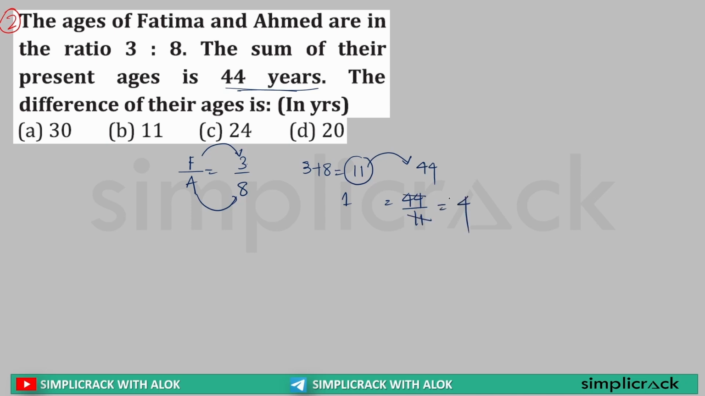Now if one part is 4, it is asking to find the difference between their ages. So what is the difference between their ages? That is 8 minus 3, which is equal to 5 parts. One part we know is 4 years. So 5 parts will be 5 multiplied by 4, that is equal to 20 years. So the difference between their ages is 20 years. Clear? Only 2 steps to solve such questions, and these questions are repeatedly being asked in the same format. By simply changing the names and the numbers, the whole concept will remain the same. That is all. Okay, next.